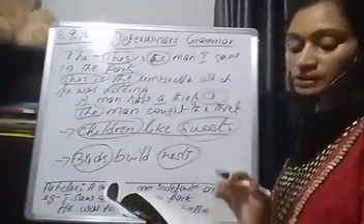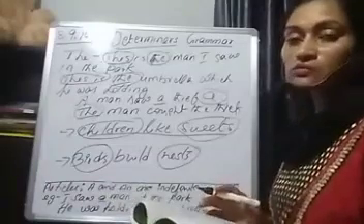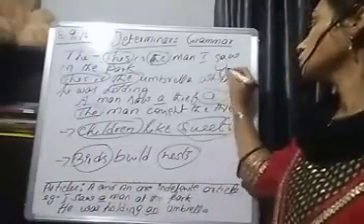Next, such vowels which have the sound of YU.